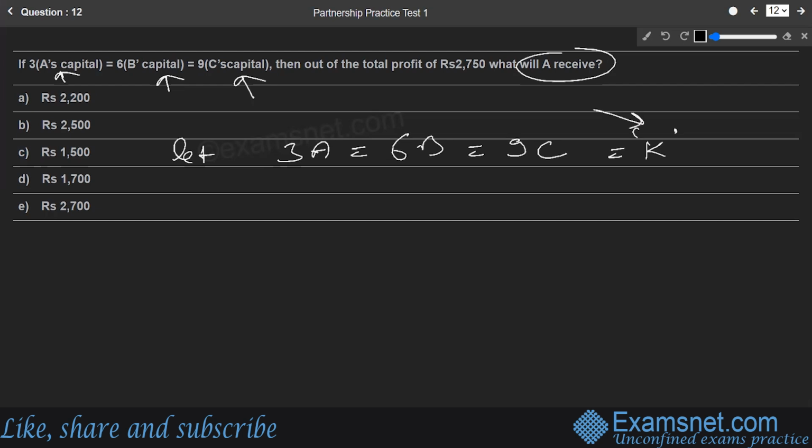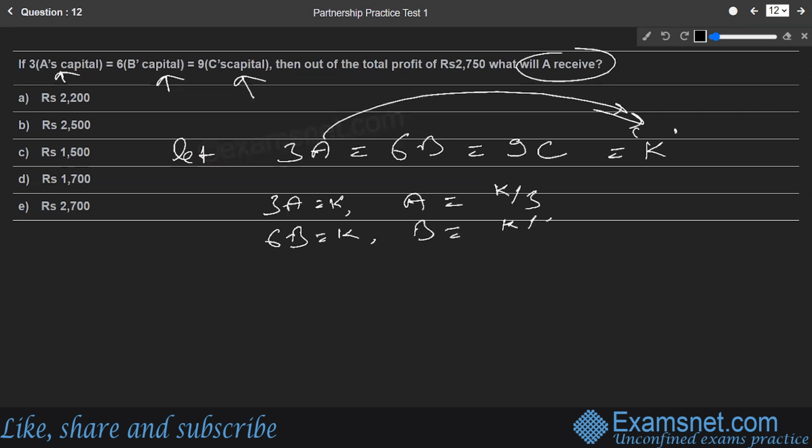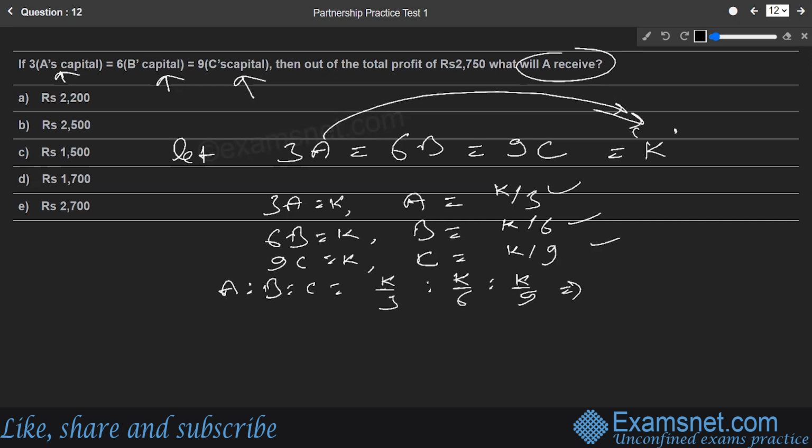So we can relate each one by one and find each partner's value. If 3A is equal to K, that gives A as K by 3. Similarly, if 6B is equal to K, that gives B as K by 6. Similarly, if 9C is equal to K, that gives C as K by 9. So these are A, B, C's shares, and the profit ratio A is to B is to C will be K by 3 is to K by 6 is to K by 9. Let us find the simple version of this.